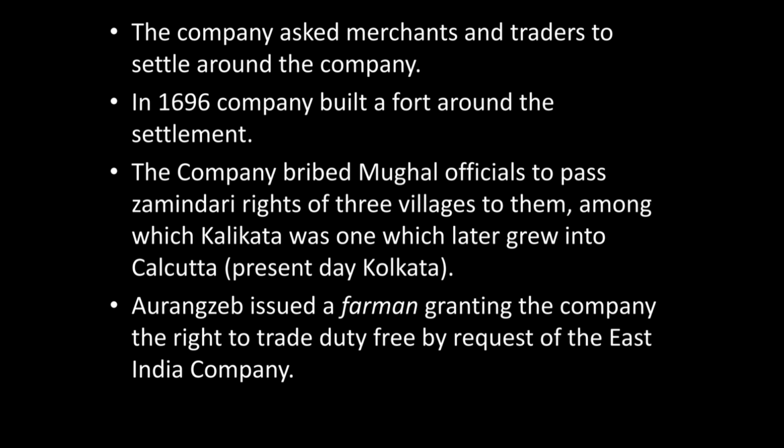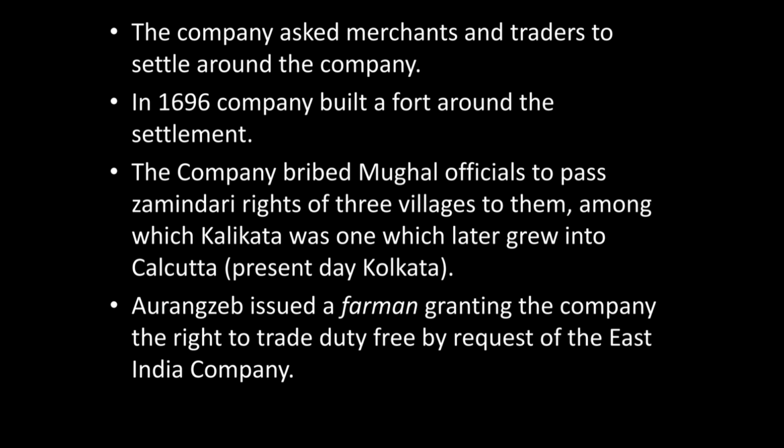Then, after the merchants settled around its base, it started building a fort around the settlement in 1696. First, it established its base in the Indian subcontinent. Next step, it asked the Indian traders to settle around it.